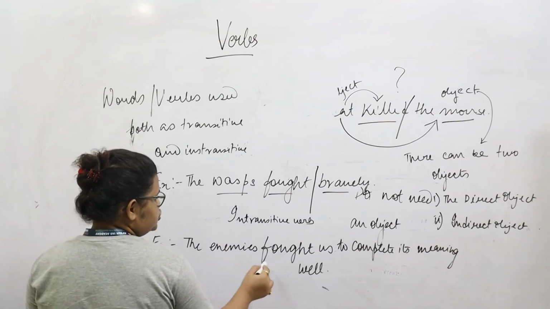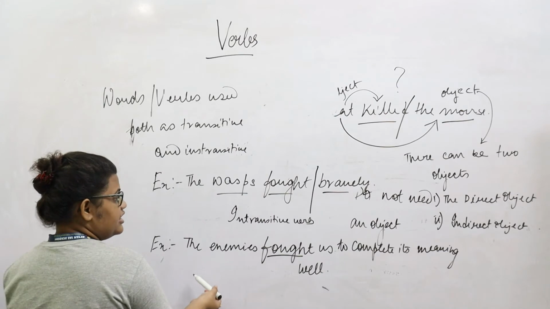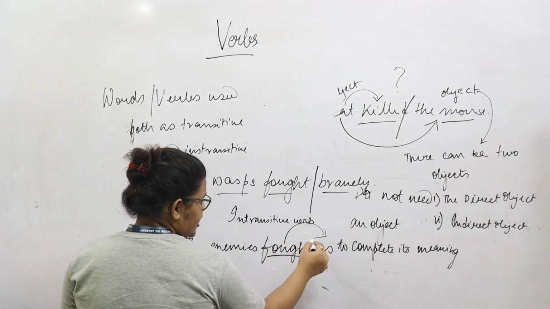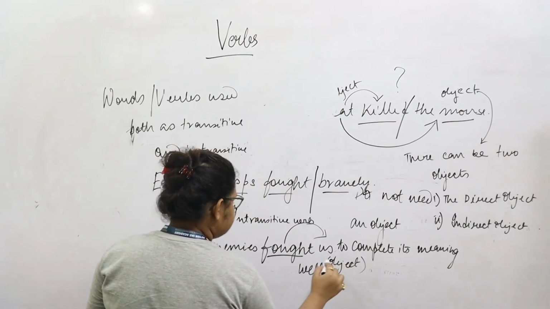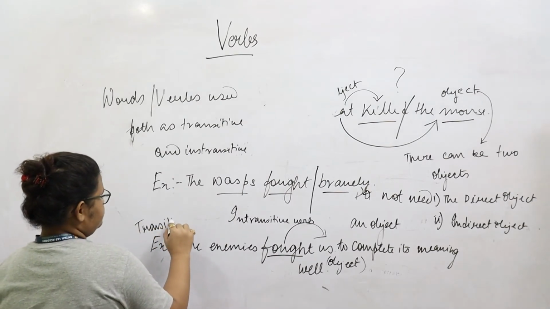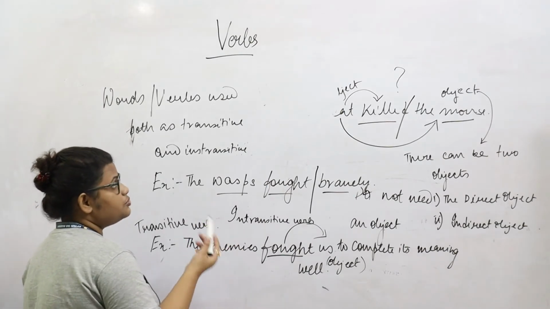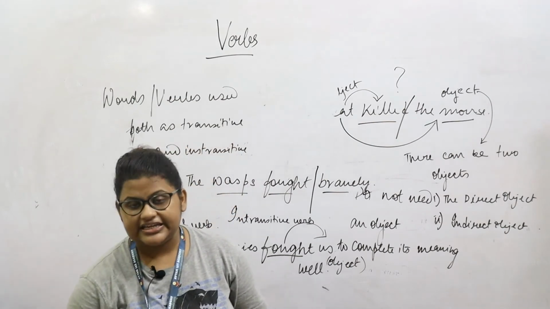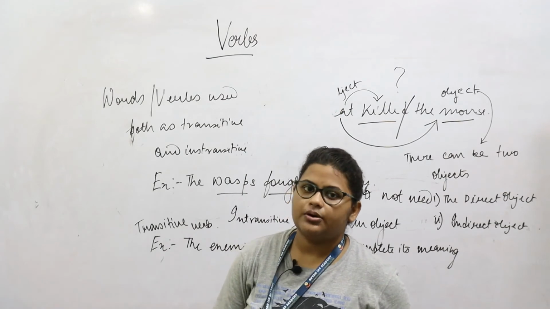So if we are using the same verb in a different sentence where we are speaking about the enemies fighting us, well, here we need an object to complete the meaning of the sentence. Hence, this verb is a transitive verb. That is precisely the difference between a transitive verb and an intransitive verb: whether we need an object to complete the meaning or we do not need an object to complete the